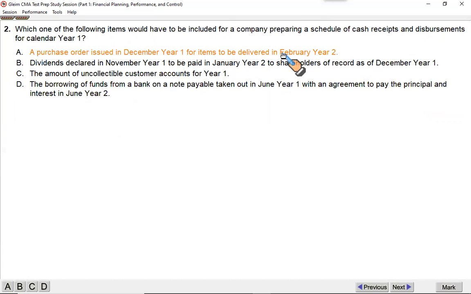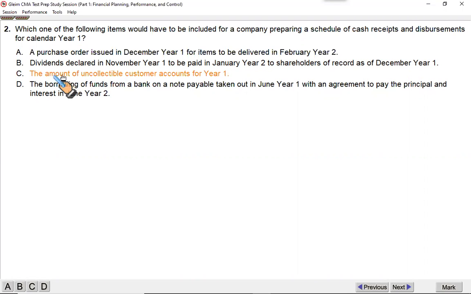It's a totally irrelevant option. Dividends declared in November year 1 to be paid in January year 2 to shareholders of record as of December year 1. This is an outflow, but this would occur in next year January. We are looking for any cash inflow or outflow for the calendar year 1. So this B is not the correct option because it's an outflow to take place in January year 2.